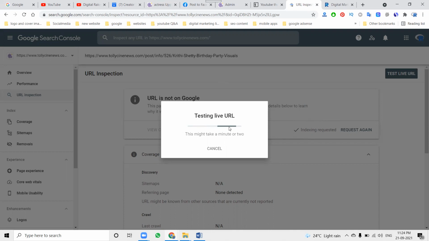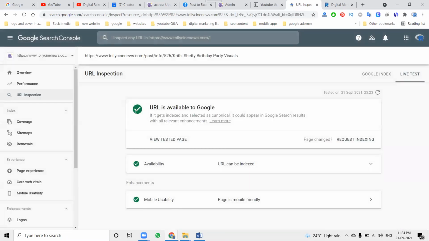It will finish within 1 to 2 minutes. So patience is required when using the Google Search Console option, and keep it in mind. It is very, very important. They already mention it might take 1 to 2 minutes. This is a very important key point from the search engine point of view. So finally, the URL is available on Google. So we can use this on the particular website.